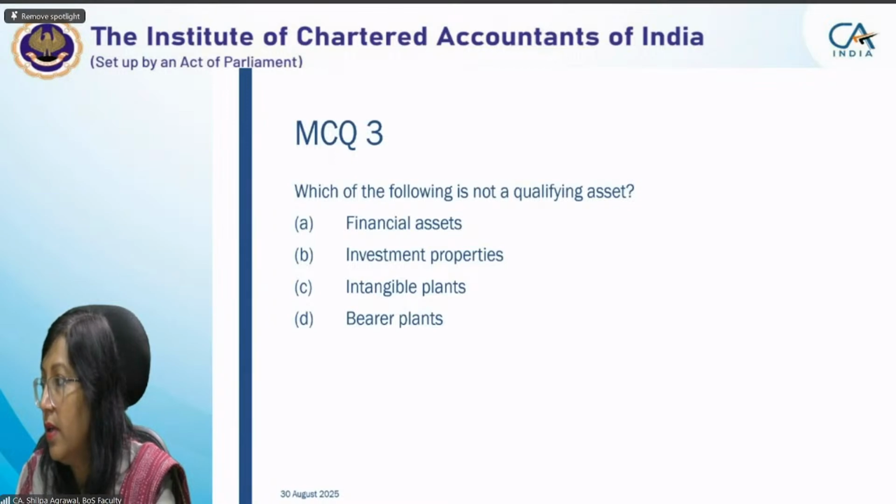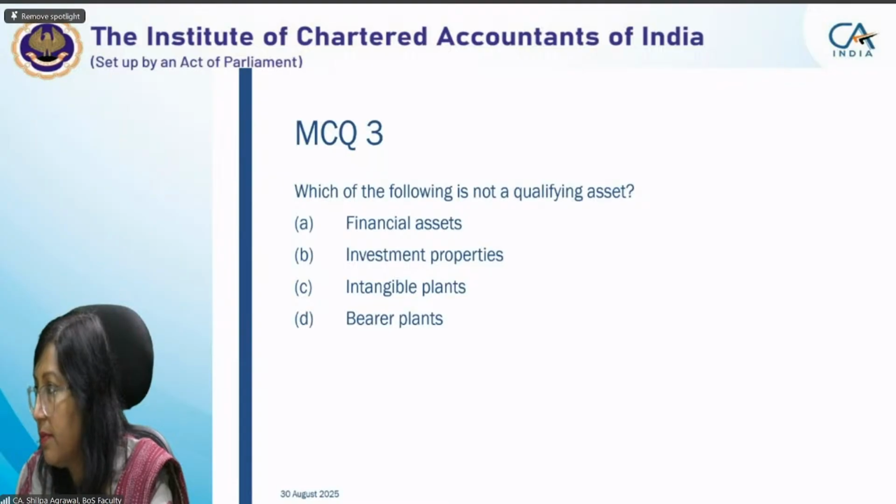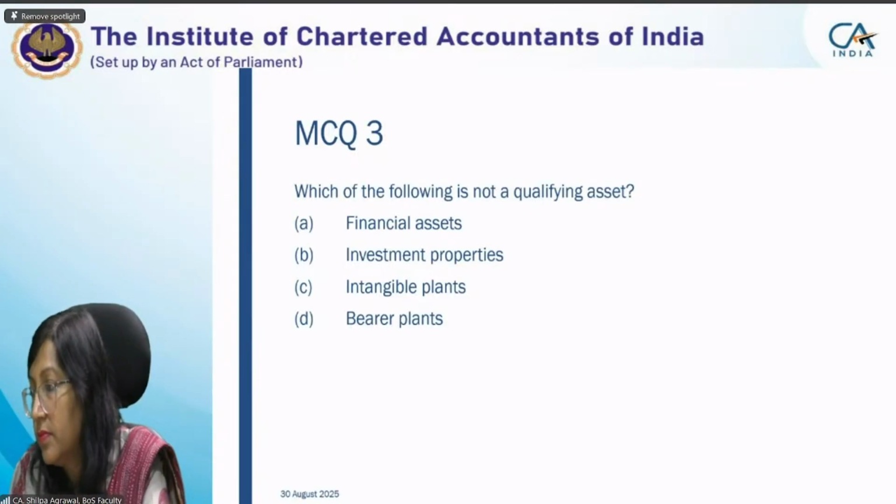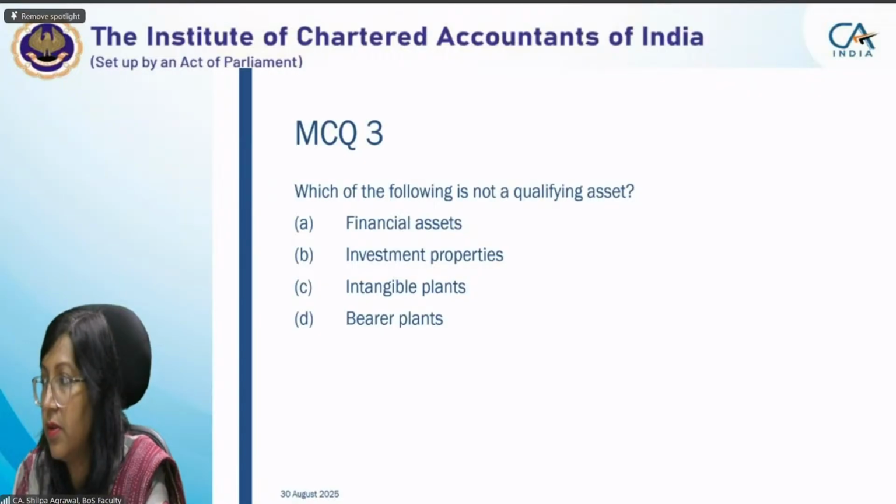Okay. Vibhu is replying. Saurav has also given the reply. Good. Dilip has also given. Okay.